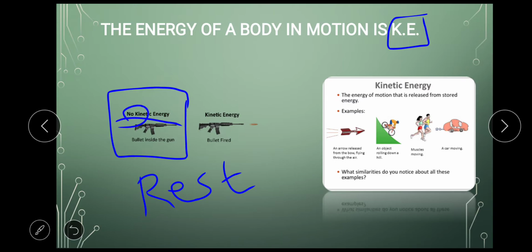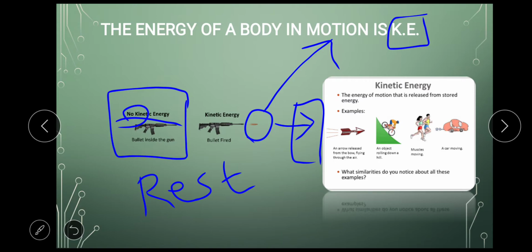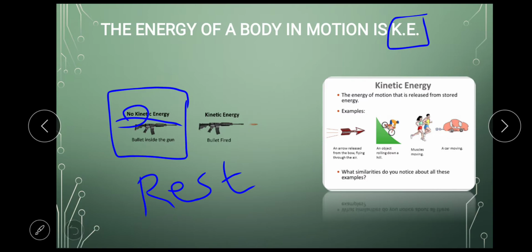But once the trigger is pulled, the bullet comes out of the gun. It is in great motion, it has a high speed, and because of that high speed, it will damage any object which comes in between. So that energy which this bullet carries is because of its motion, and that energy is called kinetic energy. This was the example which showed how kinetic energy increases with the speed.